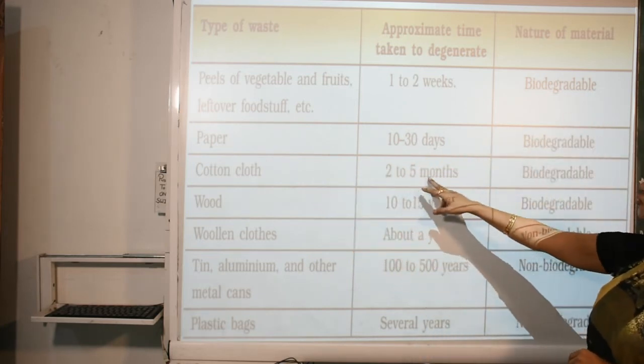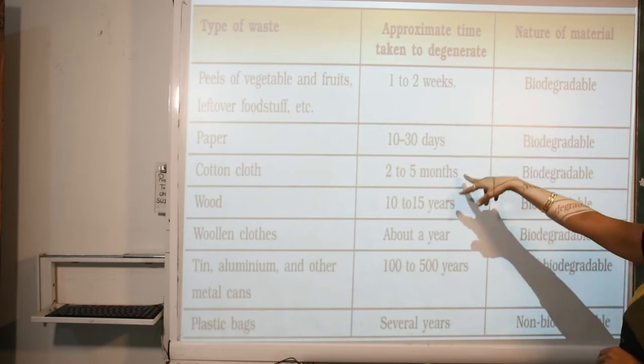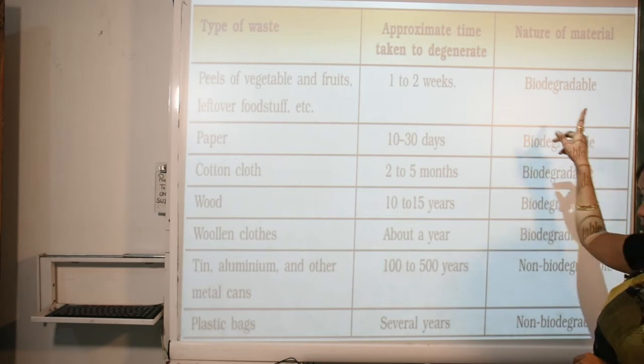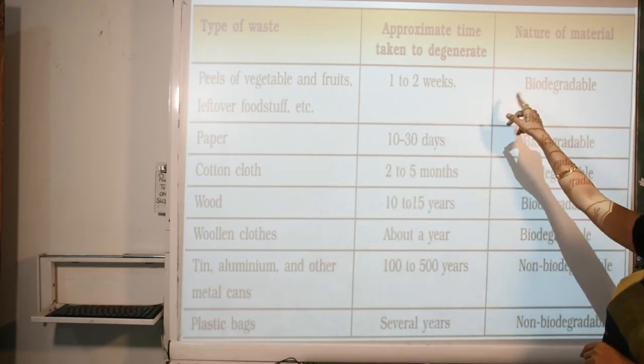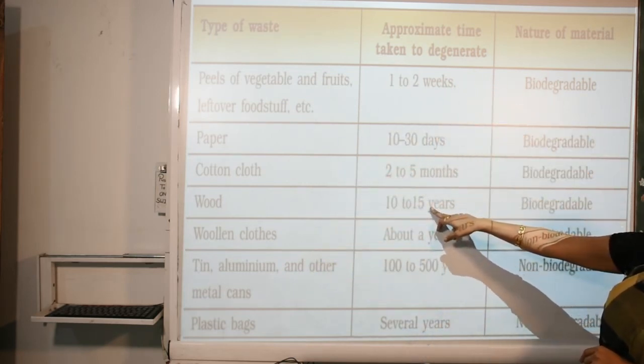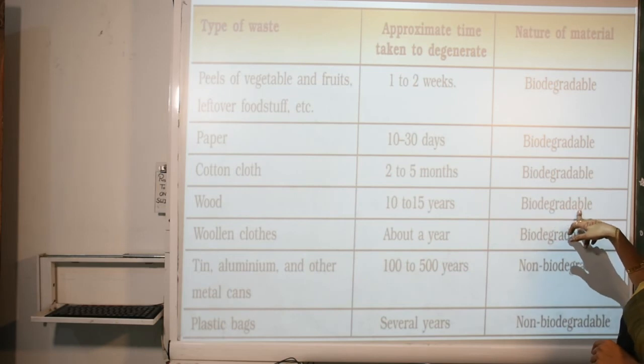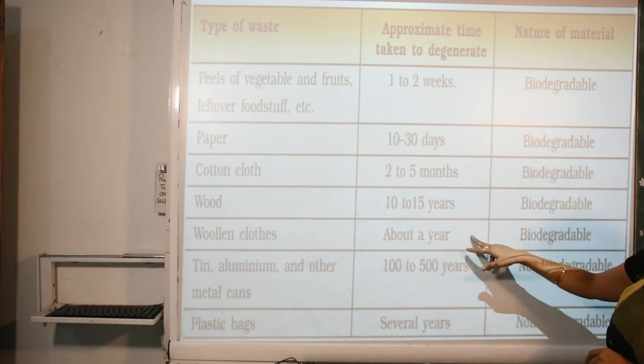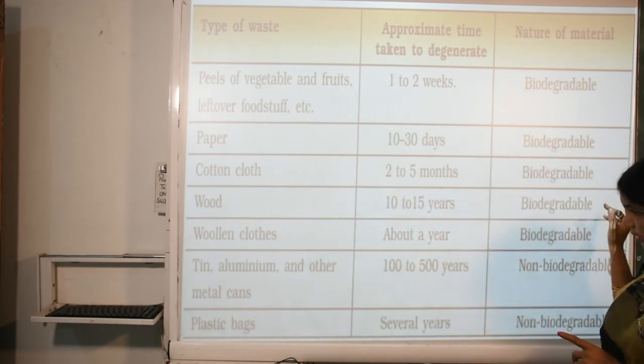Cotton cloth takes 2 to 5 months, biodegradable. Wood takes 10 to 15 years, also biodegradable.